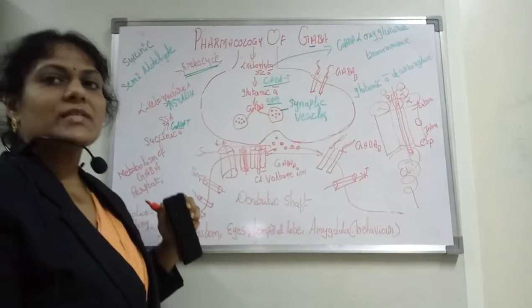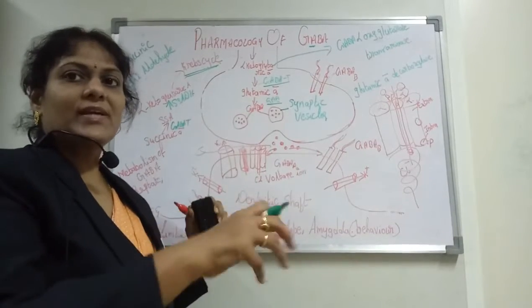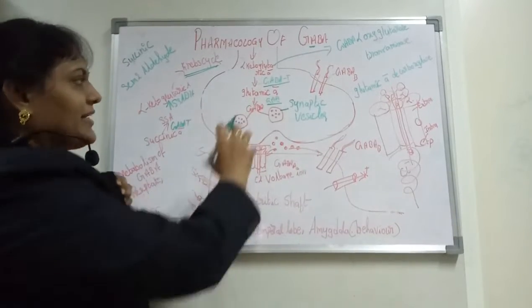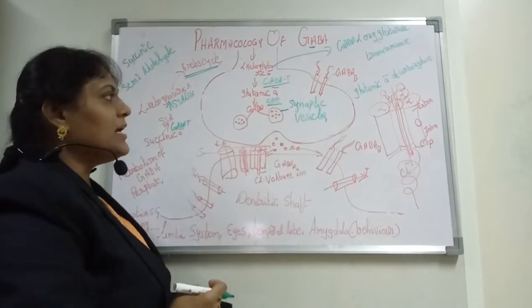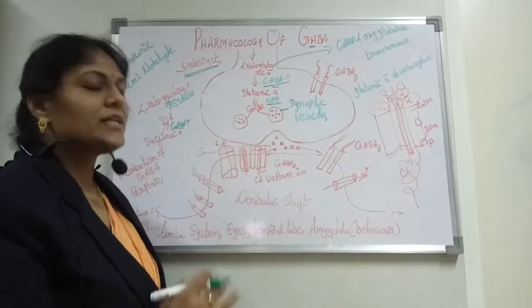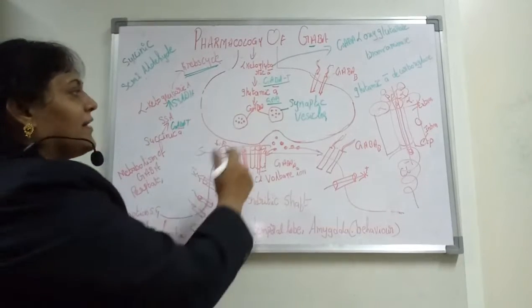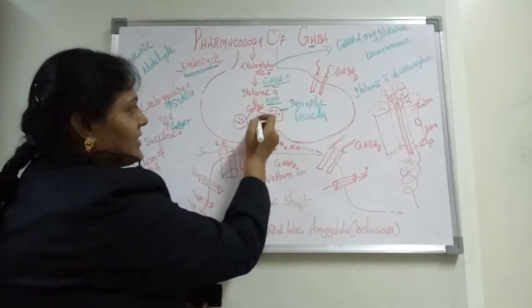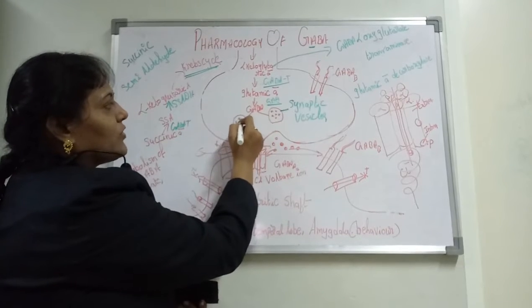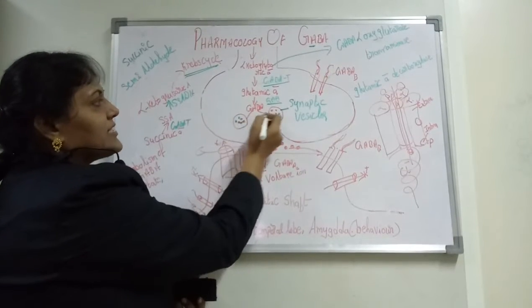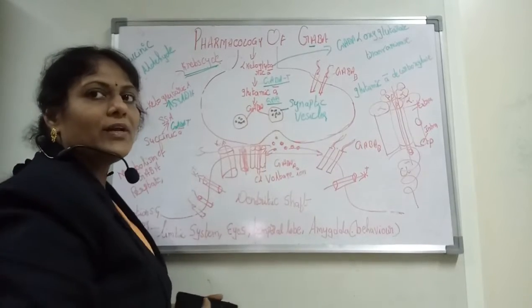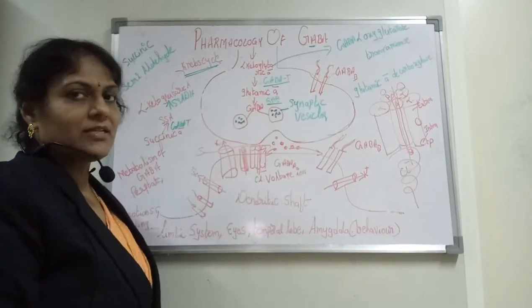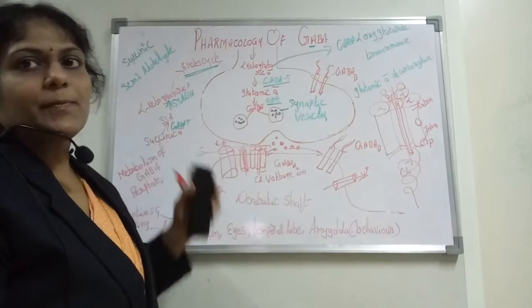The synaptic vesicles present in the presynaptic area become the storage place of your GABA. The GABA synthesized from glutamic acid is stored in the synaptic vesicles.